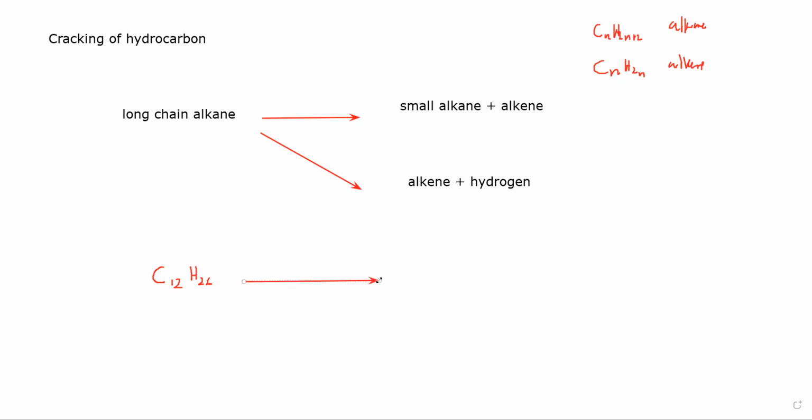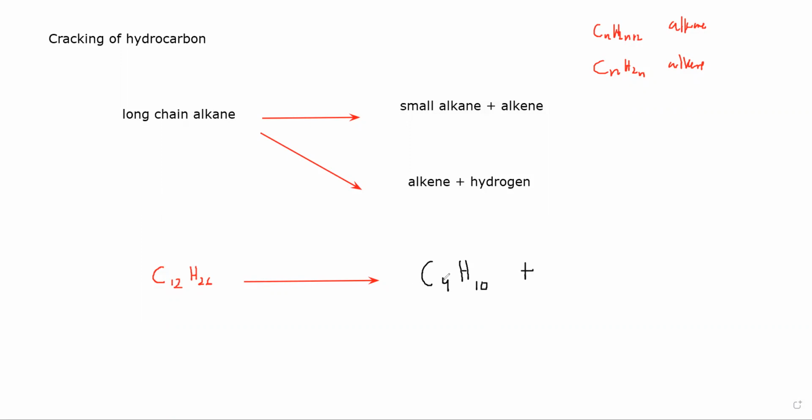So if we are cracking this, then we have two possibilities. It's up to you. It's not necessary that you have to make the first combination or the second combination. That's up to you. Example, I want to make the first combination: I want to make alkane and I want to make alkene. So if I want to make alkane, I can select any number. Example, I select C4. If C4, how many hydrogen should be there? So H10 will be there, because 4 multiplied by 2 is 8, and 8 plus 2 makes 10. So C4H10 plus out of 12.